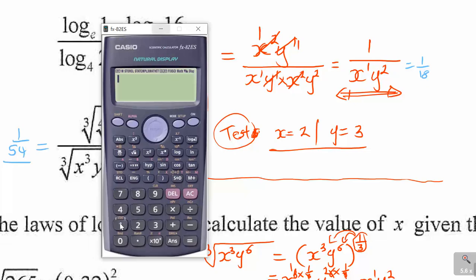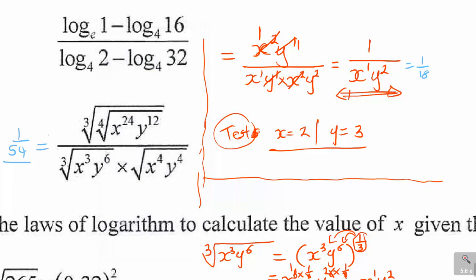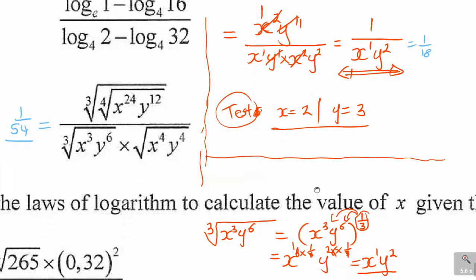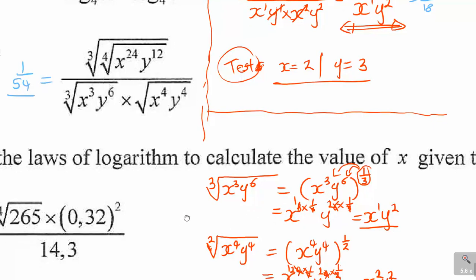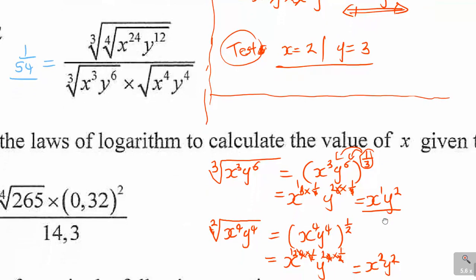If I just say 54 divided by 18, you can see that the answer is not very far, it's 3. So somehow there is a part where I made a mistake. Unfortunately, as I was erasing, I don't have anything to check back. But if I can look at this working that I did here,